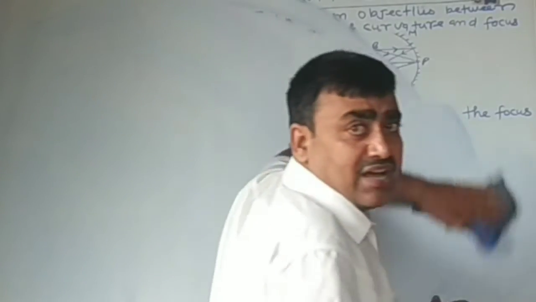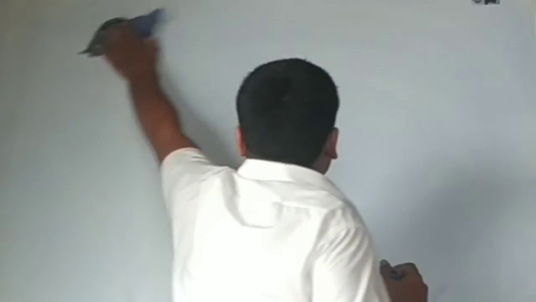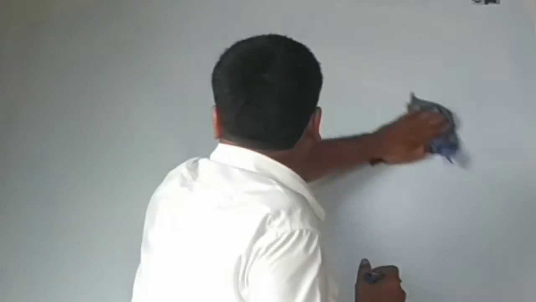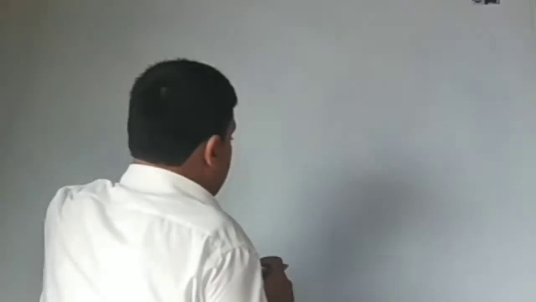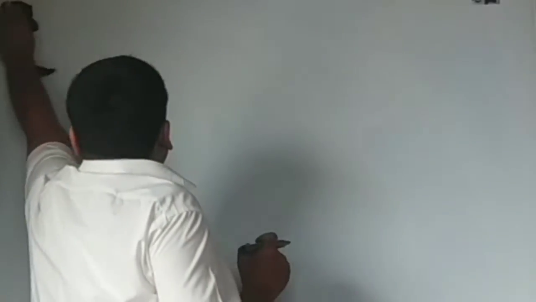In a convex mirror, only 2 cases are presented, and in a convex mirror, always a virtual and erect image is formed. Virtual and erect image is formed.